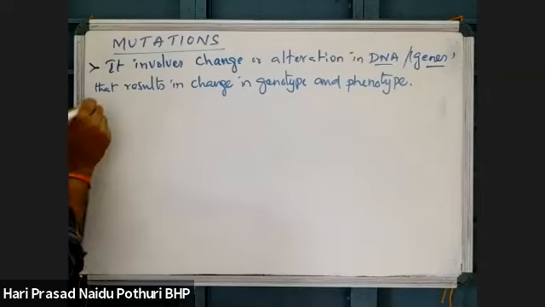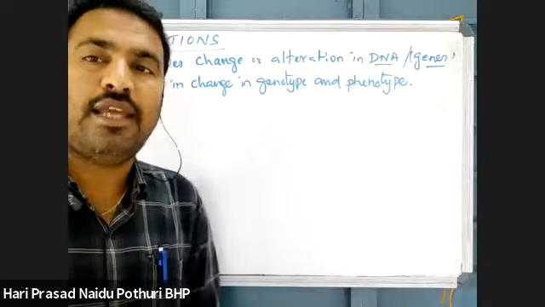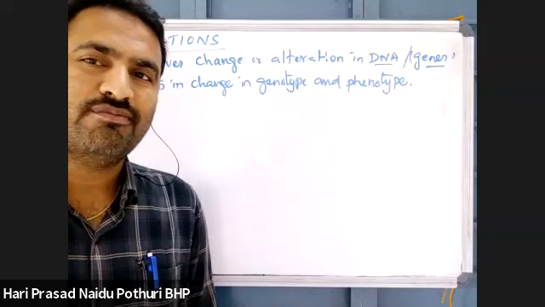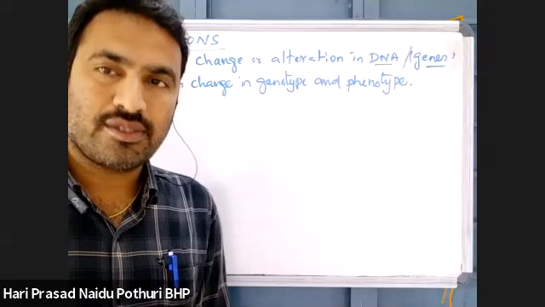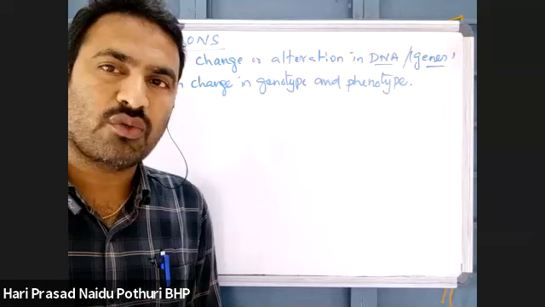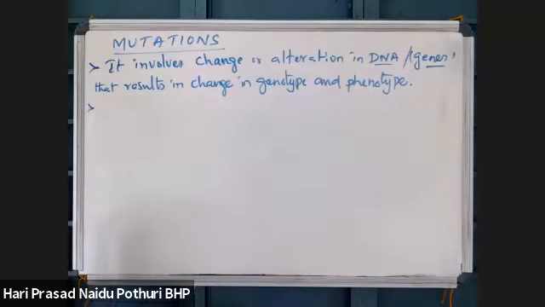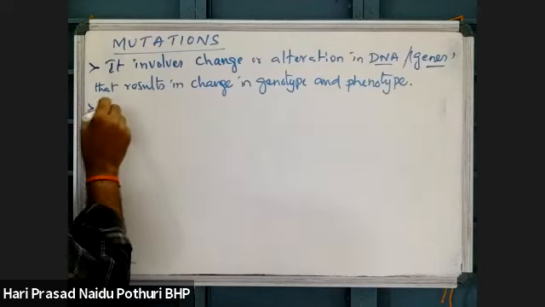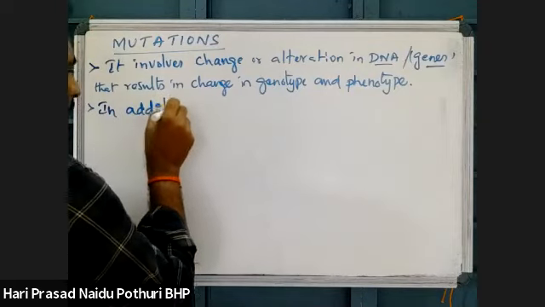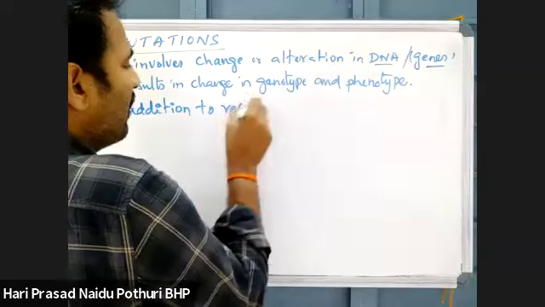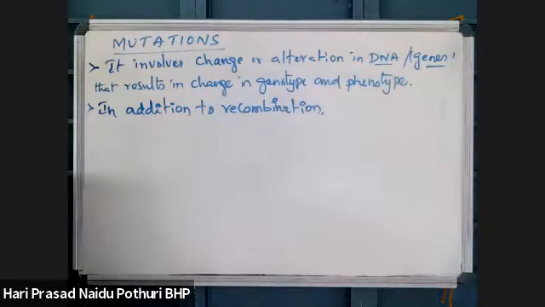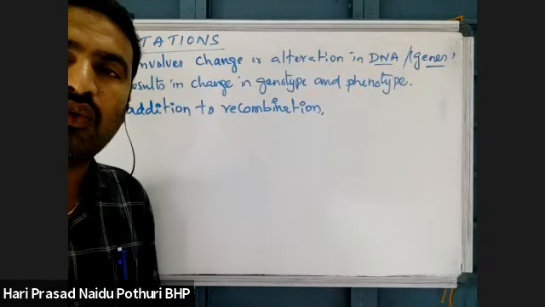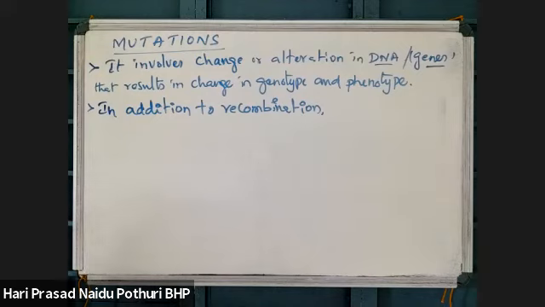Normally the change in DNA results in variations. We know variations take place during meiosis. Meiosis involves a recombination of chromosomes which is responsible for variations. Along with variations, mutations are also responsible. In addition to recombination, what is recombination? Recombination results in variations. Recombination is crossing over of chromosomes which takes place during meiosis.